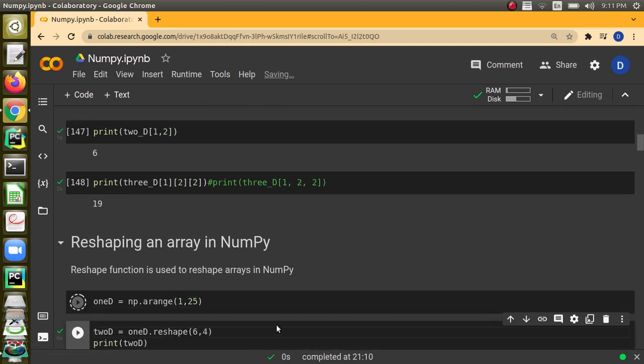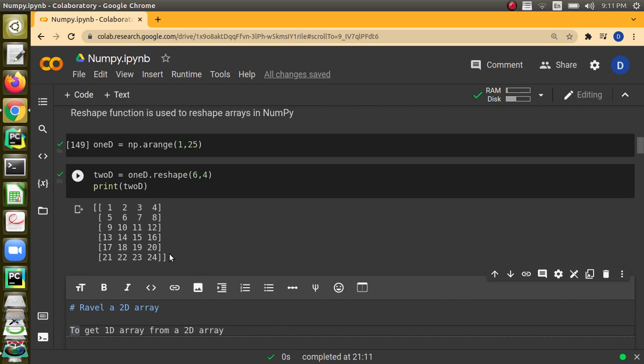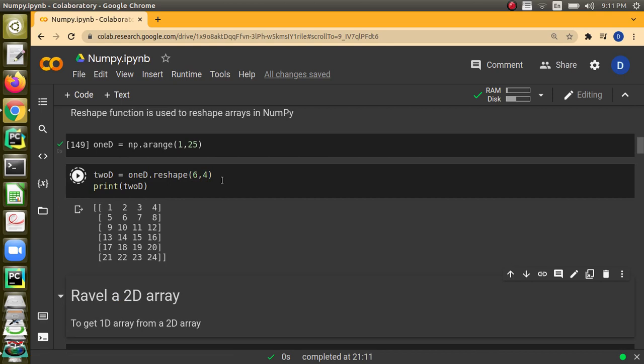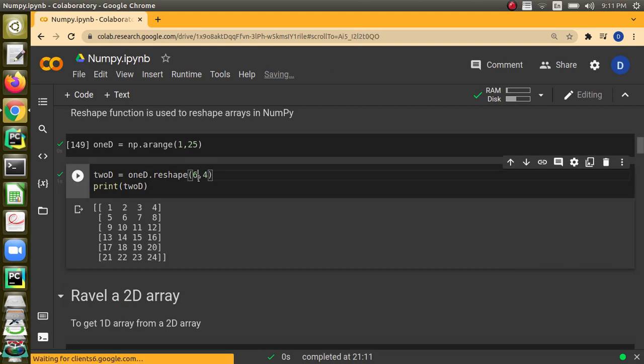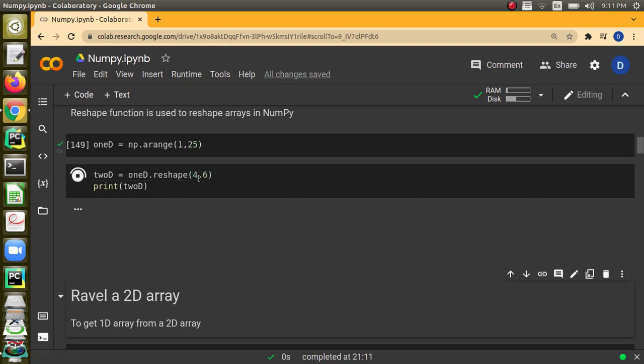What we are doing here is using the arange function and generating 24 elements, because in 1, 25 the stop value will be excluded. And then we can use the reshape function. I can say 6, 4. If I write the array name dot reshape 6, 4, then there will be 6 rows and 4 columns. That is what we mean. And if you give 4, 6, there will be 4 rows and 6 columns. I can change the dimension now and check 4, 6. You will see that there are 4 rows and 6 columns.